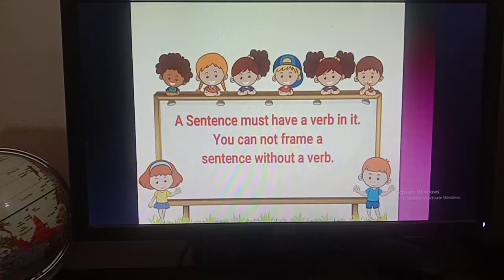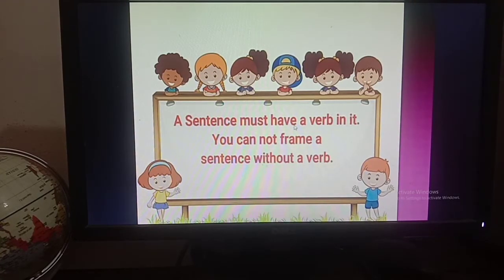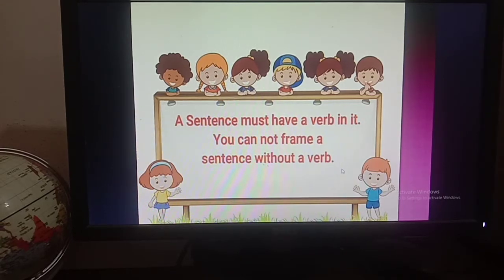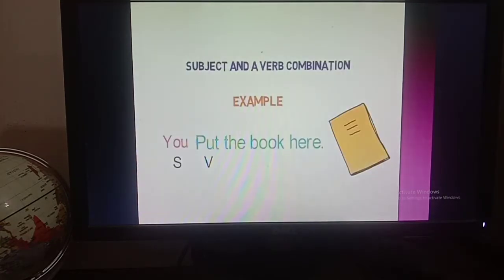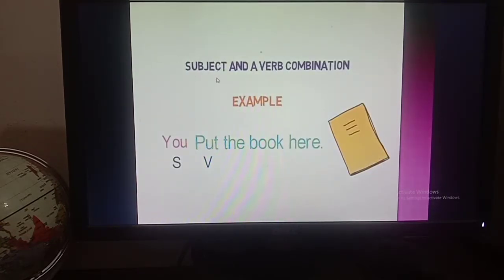Then, a sentence must have a verb in it. You cannot frame a sentence without a verb. So boys, you know what is a verb. A verb shows action work. So without a verb you cannot make a sentence. Example: here you can see that I have written a subject and verb combination.